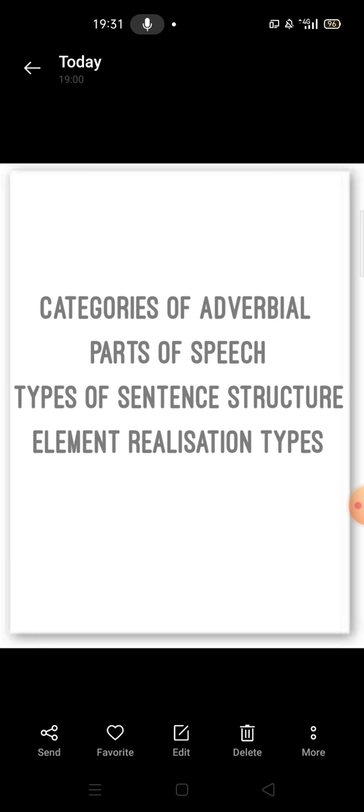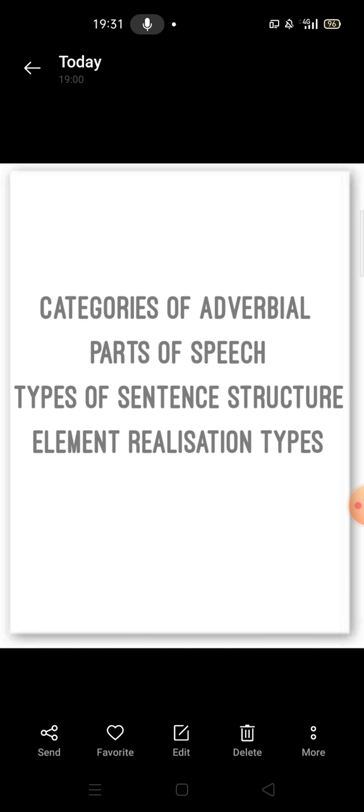The adverbials also elicit questions like where to, from, when, how long, how often, how, in what manner. So adverbials elicit these questions and they provide answers to these questions.